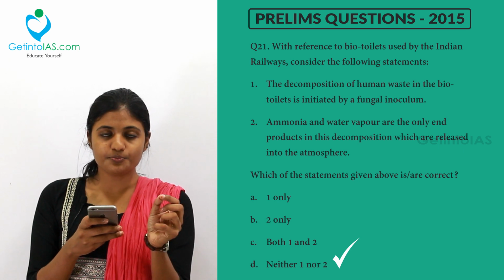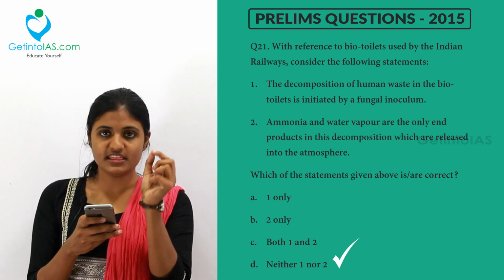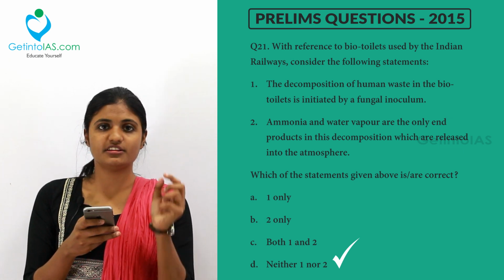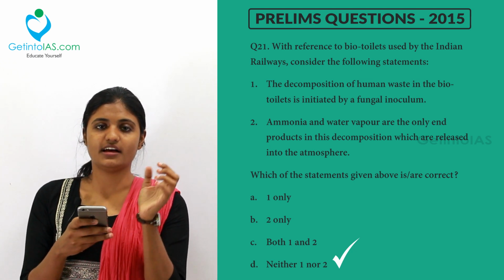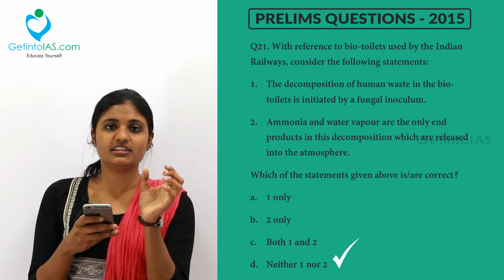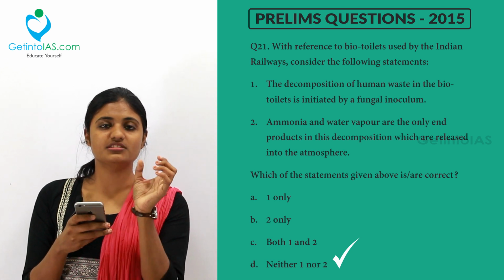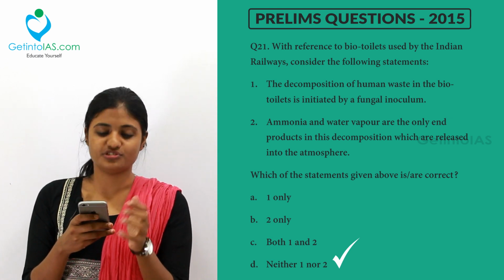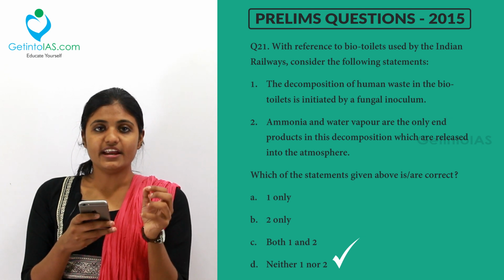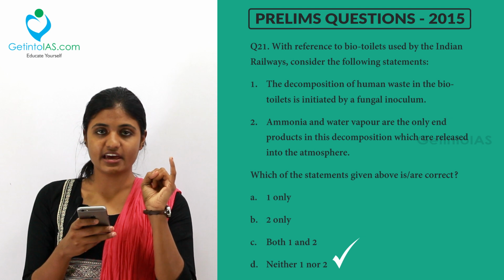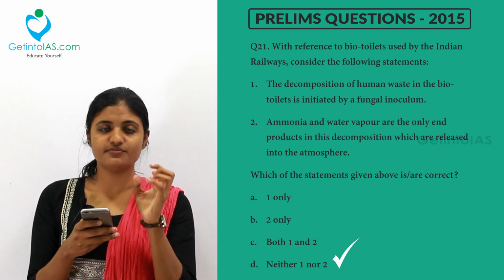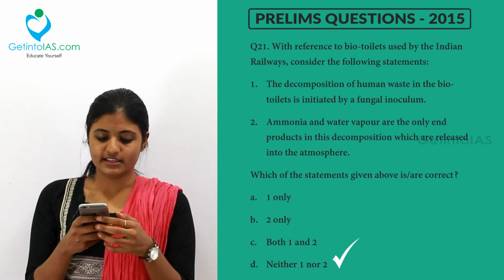Because the decomposition of human waste in the bio-toilets is not done by the fungal inoculum, but by anaerobic bacteria. Anaerobic bacteria are the bacteria which decompose the waste in the absence of oxygen. And the end products are not ammonia and water vapor. Instead, they are carbon dioxide and methane, which are produced in the bio-toilets.